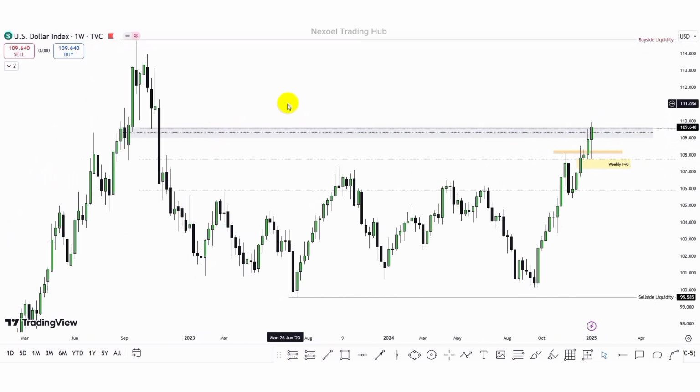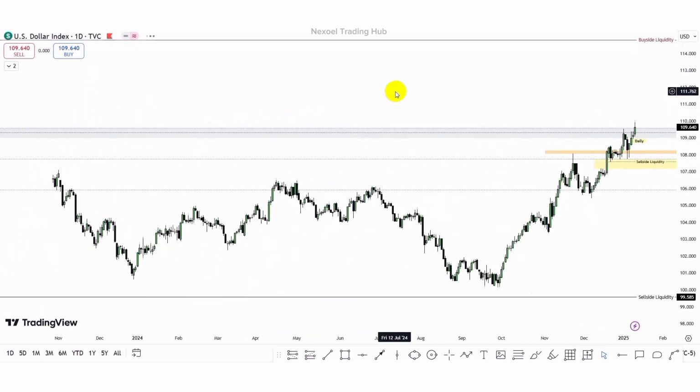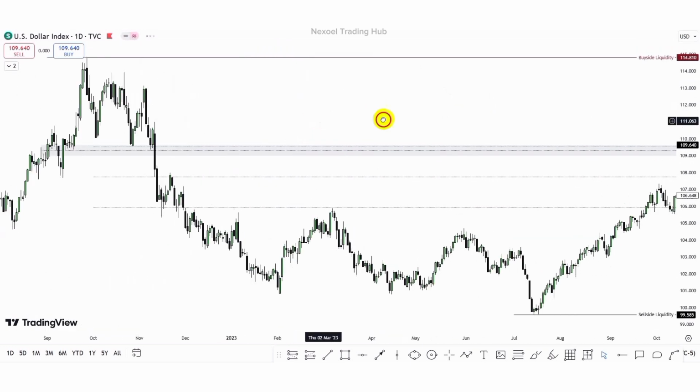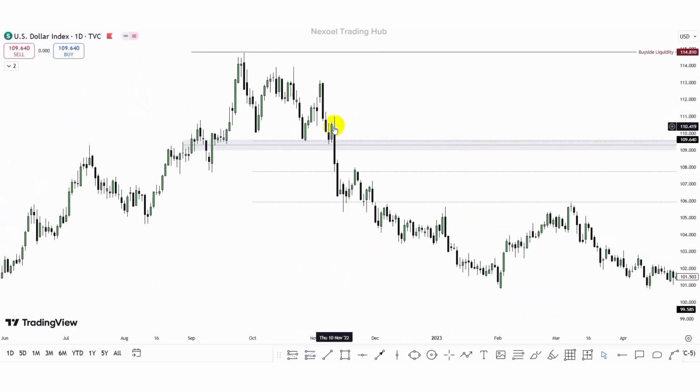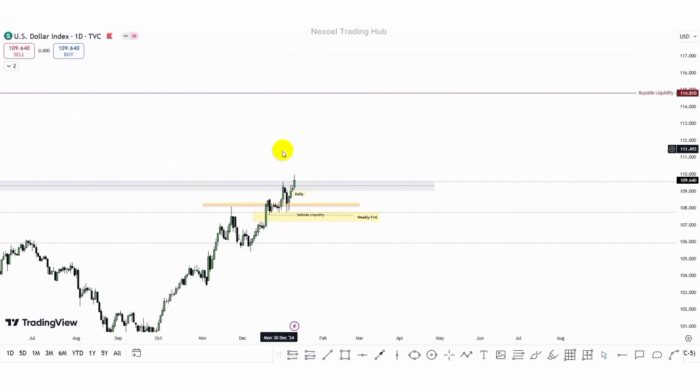So let's check the daily time frame. So here in the daily time frame, what we can clearly see is price reacting at this order block. This is the up close candle that gave us the impulsive movement to the downside that took out this low, and further sponsored more bearish movement that took out this low point. And what we can see is that is where price is currently reacting.